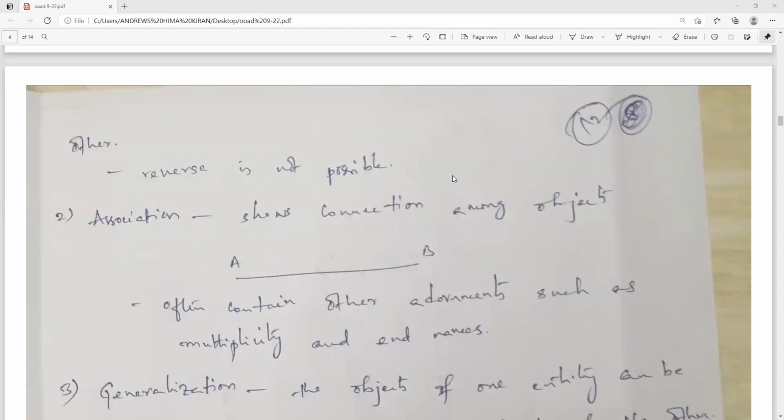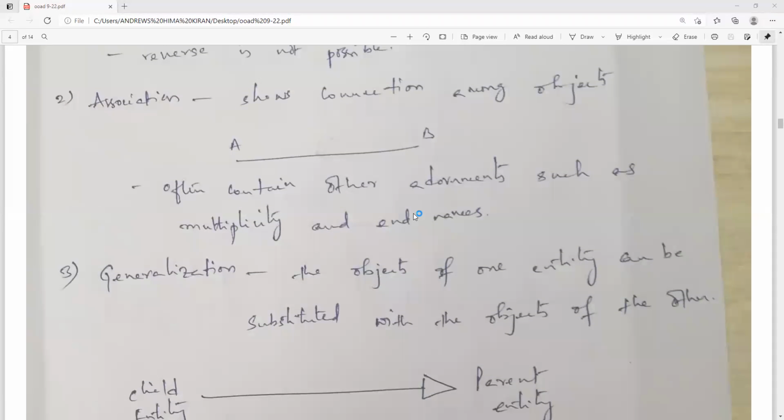The next one is association. Actually, I spoke about this association while discussing the use case diagram. I think there is no need for me to re-explain this, because you will feel bored if I do one more example with it. Next one is generalization.